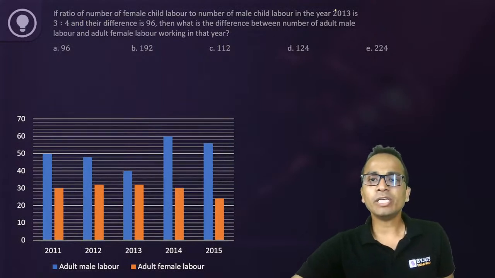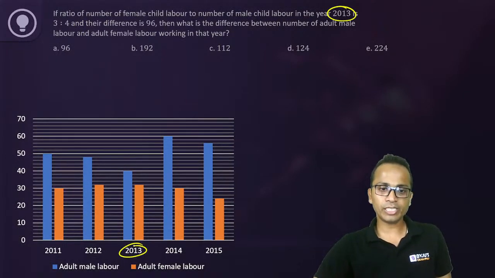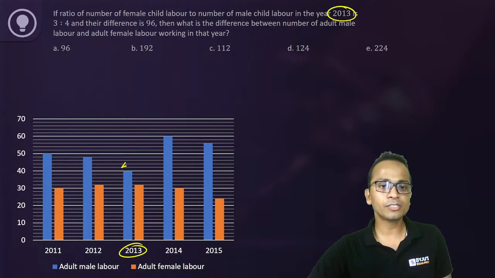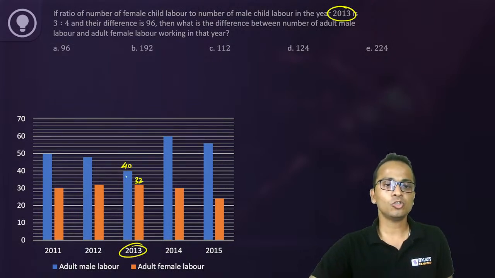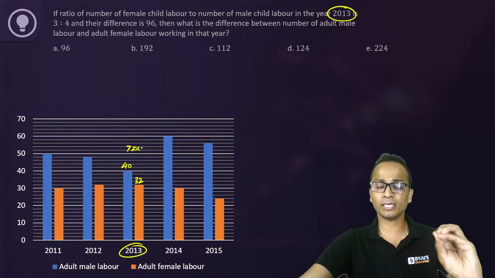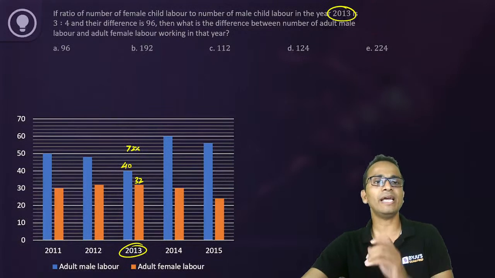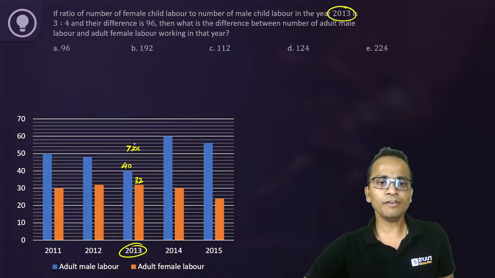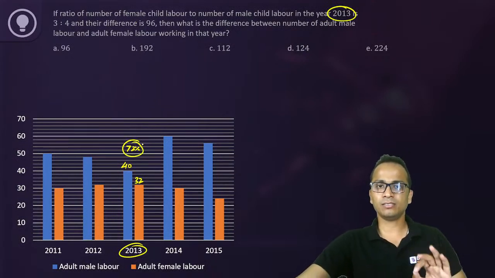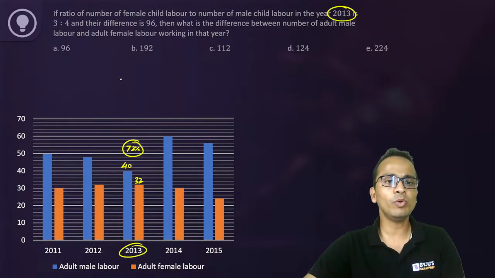Now they are talking about year 2013. So first of all, in year 2013, male is 40 and female is between 30 and 40. So this is 32. So male and female 40 and 32, that is 72 percentage, is covered by male and female adult. Now, if 72 is adult labor, then child labor will be 28 percentage, right?